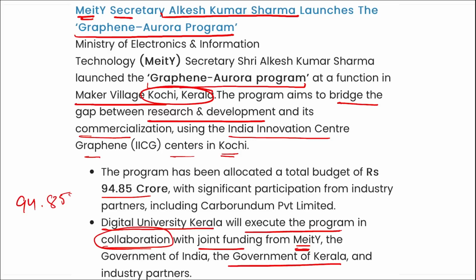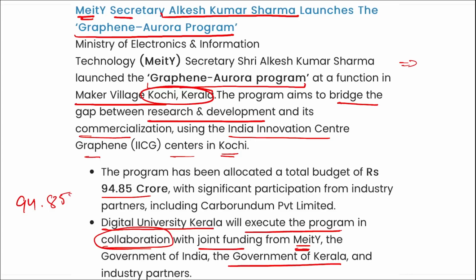And the aim here is to bridge the gap between research and development and the commercial use of this Graphene Aurora. This will help us to understand the use cases of this product graphene in various sectors, that how can we use it, what will be the benefit of it, right? And how can it change the current scenario and provide us with better products, correct?